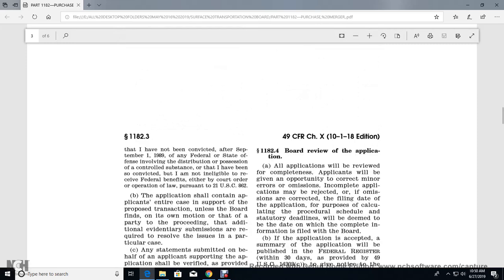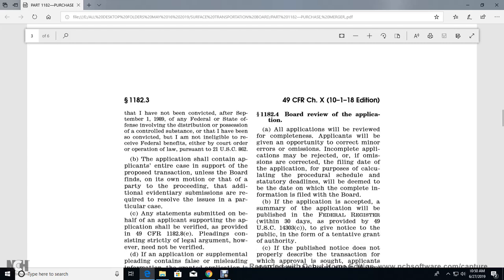1182.4 Board review of the application. All applications will be reviewed for completeness. Applicants will be given the opportunity to correct minor errors or omissions, and an incomplete application may be rejected. If the omissions are corrected, the filing date of the application, for the purpose of calculating the procedural schedule and statutory deadlines, will be deemed to be the date on which the complete information is filed with the Board.